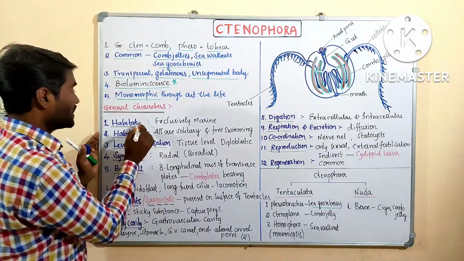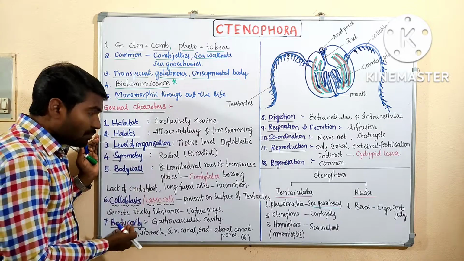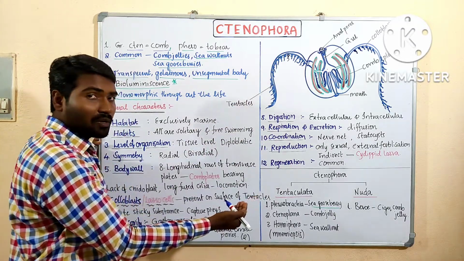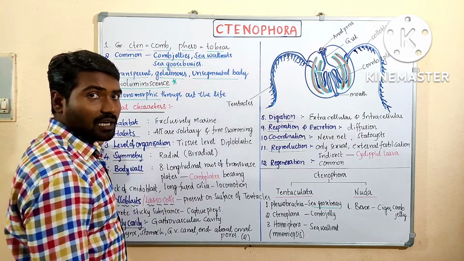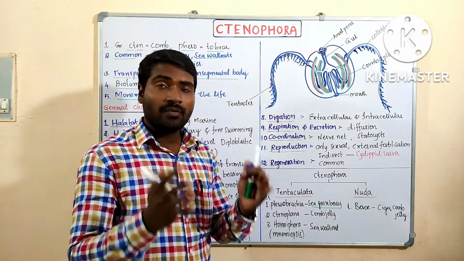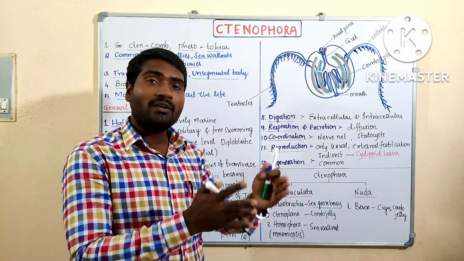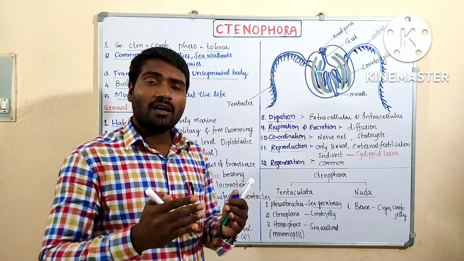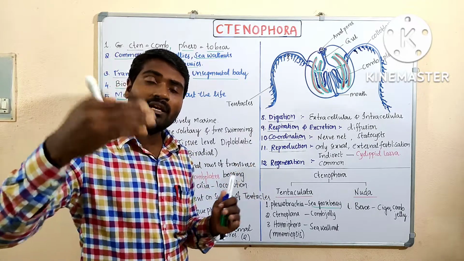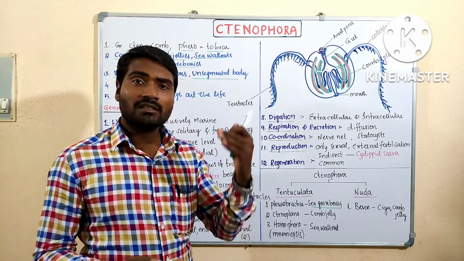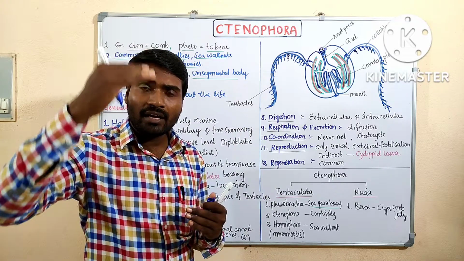Right. Let's talk about some general characteristic features. First, habitat. If we remember these point wise, we can remember more number of points. That is why I have written point wise, and you cannot see anywhere this type of explanation. Point wise in all the phyla. From Porifera, Cnidaria and Ctenophora, even upcoming lessons also, Platyhelminthes, Nematoda, Annelida, all are having headlines.